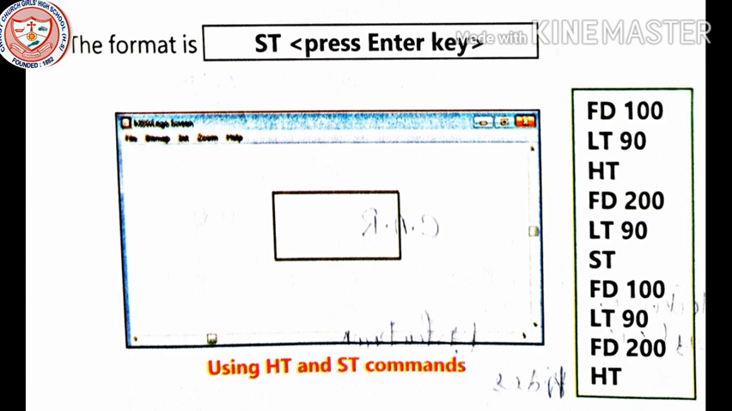So you can see a command is given here using HT and ST commands. That is FD 100 LT 90 HT, FD 200 LT 90 ST, FD 100 LT 90 FD 200, then HT. See, the drawing has been made but the turtle can't be seen, because in the first and the last commands we said HT, hide turtle.